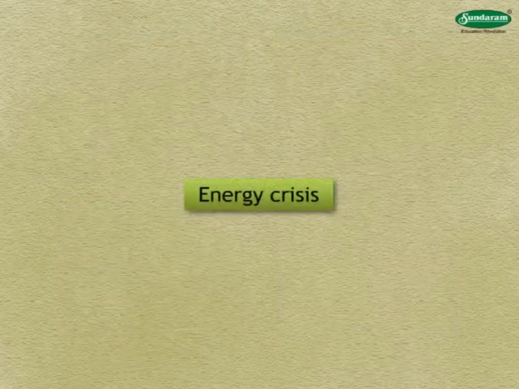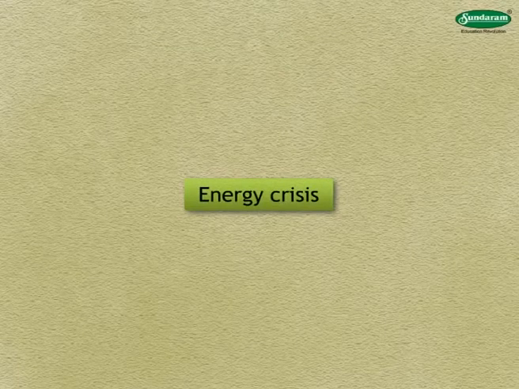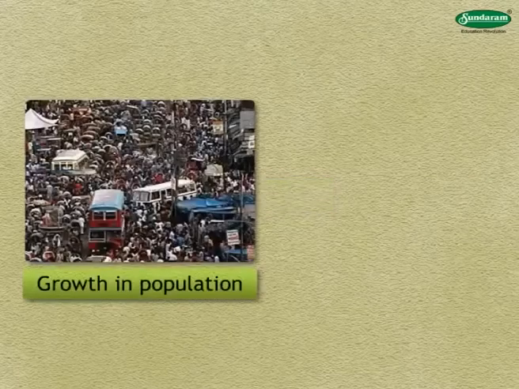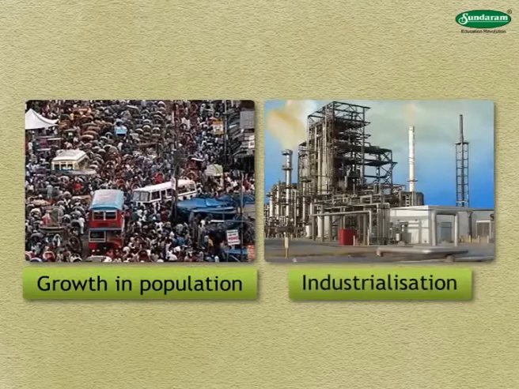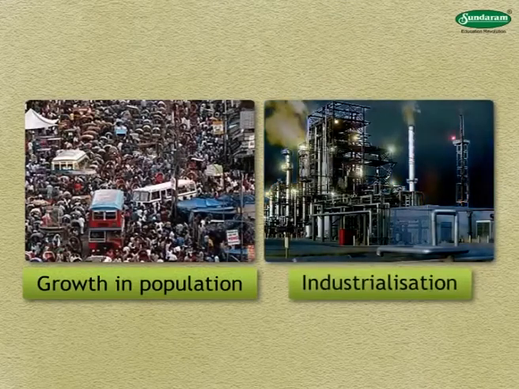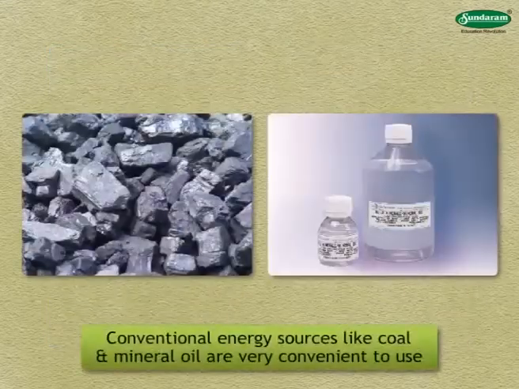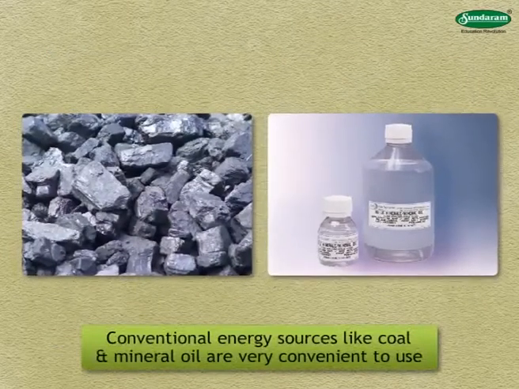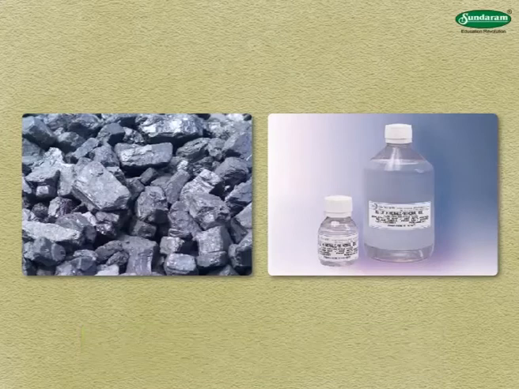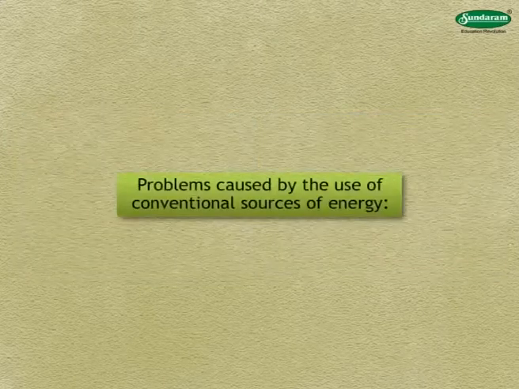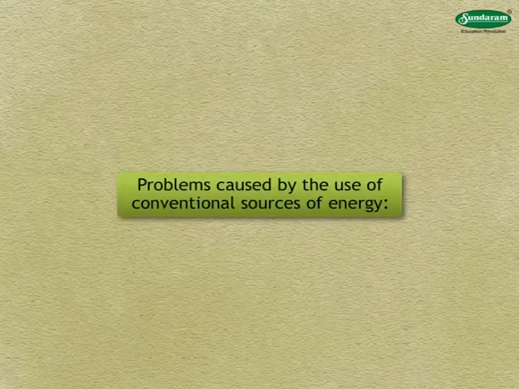Even though we are using these renewable sources of energy, we are still in the grip of an energy crisis. The main reason for this is the growth in population and increasing industrialization. It is difficult to continuously produce the increasing amounts of energy they need. Hence, there is a need to find ways of using renewable sources of energy. Conventional energy sources like coal and mineral oil are very convenient to use, but they have given rise to several problems. Let us now see the problems caused by the use of conventional sources of energy.